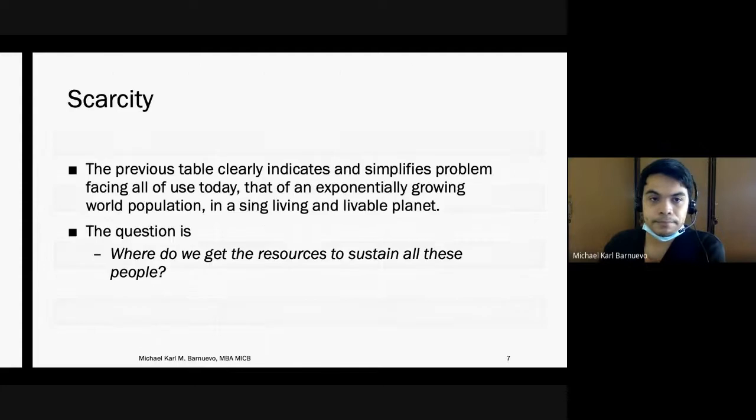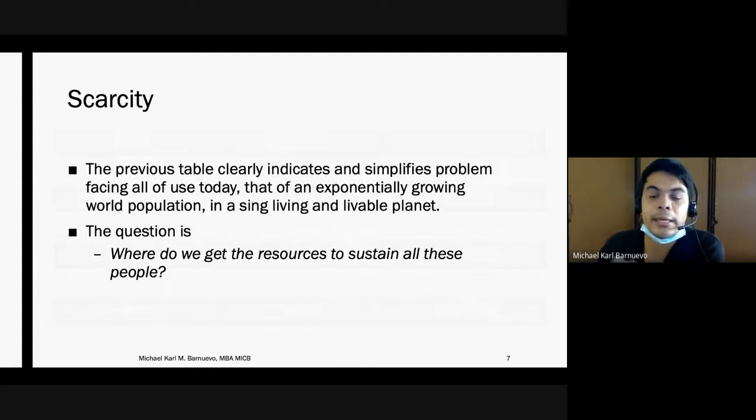So the question is, where do we get the resources to sustain all these people? Even if we have ways to try to increase or multiply the resources, the consumption is still greater than the replenishment of resources.